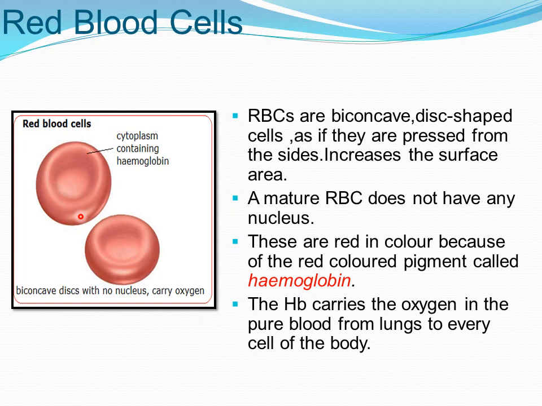Now, a young RBC has a nucleus. But as it matures, the nucleus degenerates, and the cell becomes a disc-like biconcave shape, flat in the center with a thick, rounded periphery. So a mature RBC does not have any nucleus. Such a shape is of great advantage to the cells. Why? Because it increases the surface area. I have written over here, they increase the surface area.